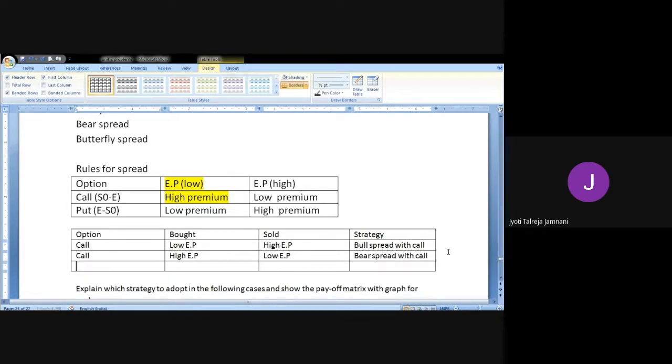Okay, so remember, for a call option, buying a call with low exercise price is good. You get high premium.